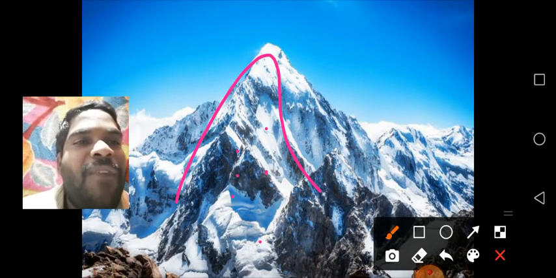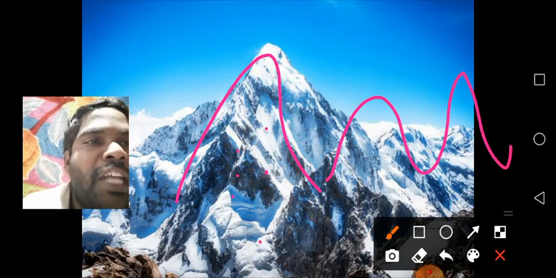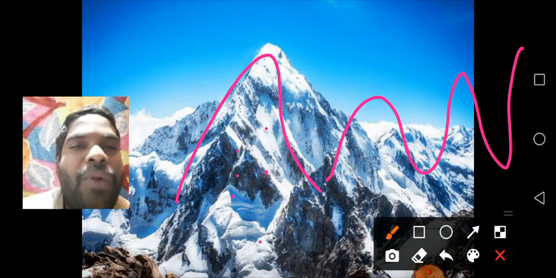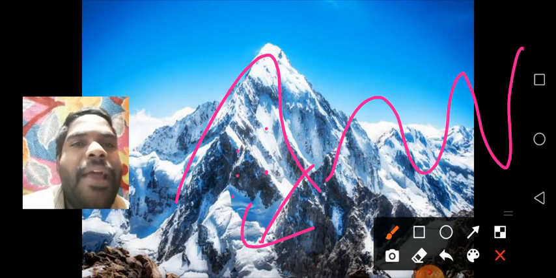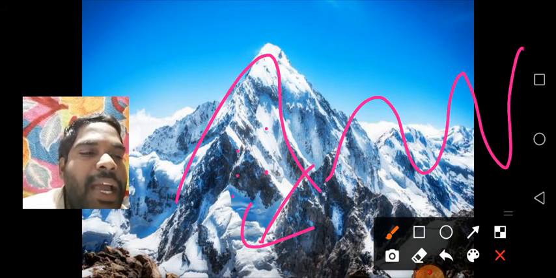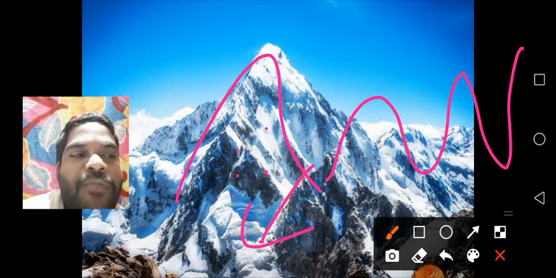See, children, one mountain and another mountain will be joined together and look like a chain. It is called a mountain range. Understand, children? It may extend for thousands of kilometers, and sometimes hundreds of kilometers.